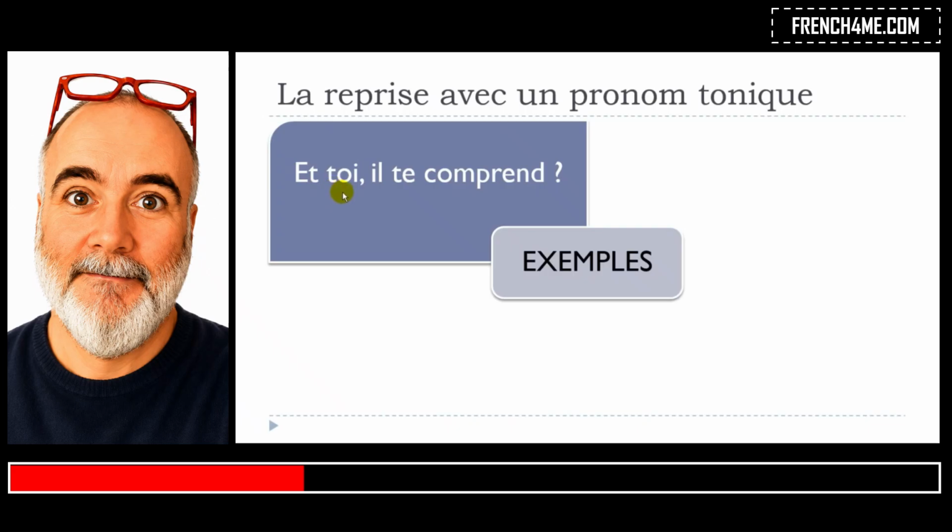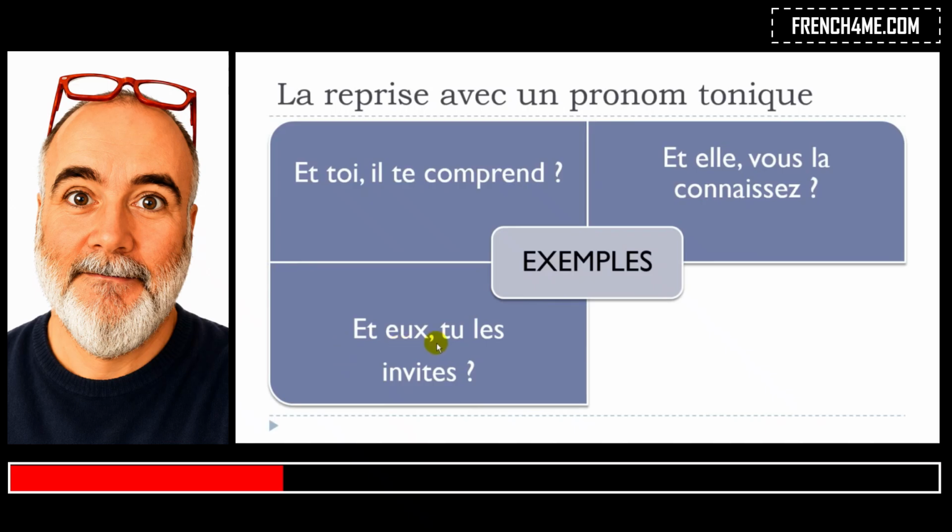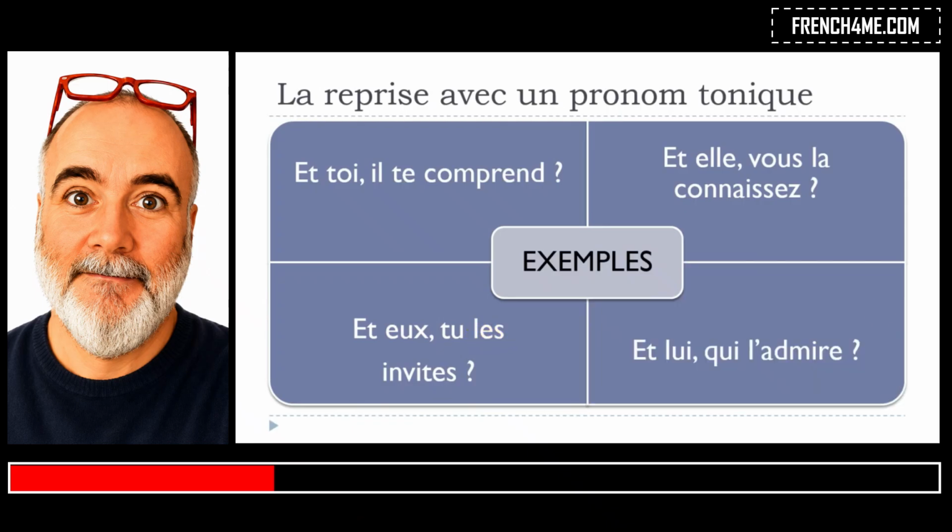Okay? Et toi, il te comprend? So in the same way, et elle, vous la connaissez? Alright, so in that case, when you use elle, you want to insist on la. Et eux, tu les invites? Same thing here, you use eux just to insist on les. Okay? Et lui, qui l'admire? It's a question in that case, and then this lui will help you insist on this le.